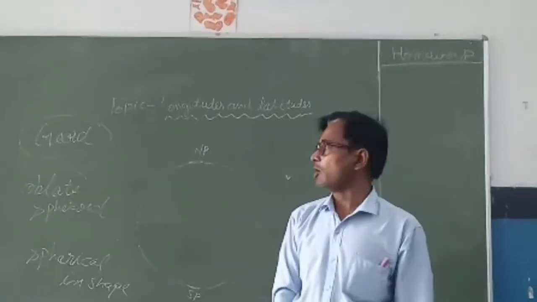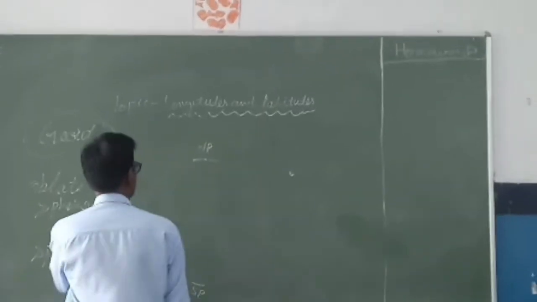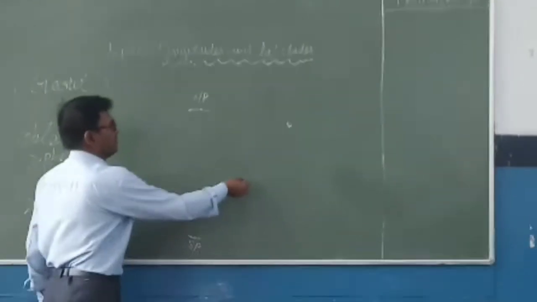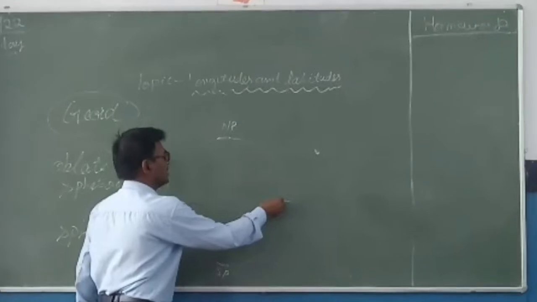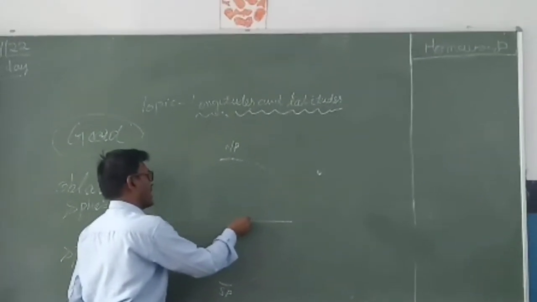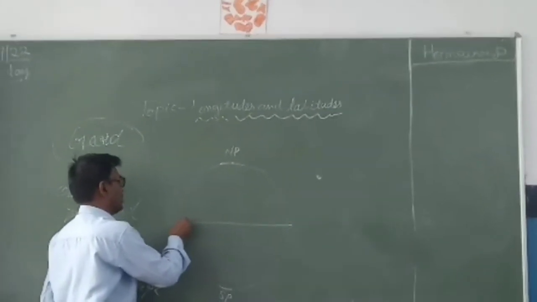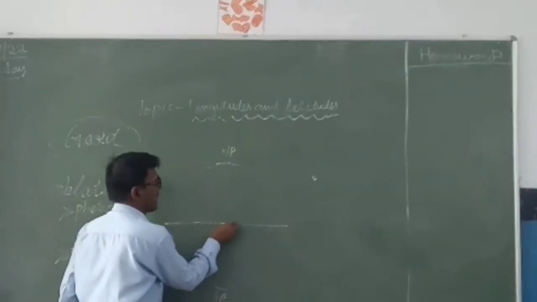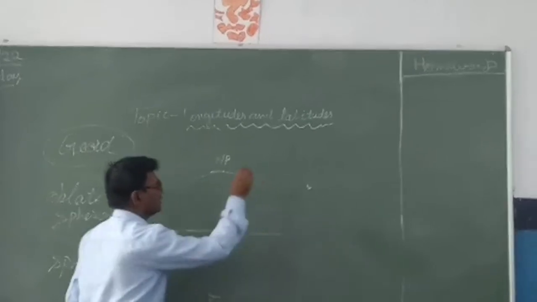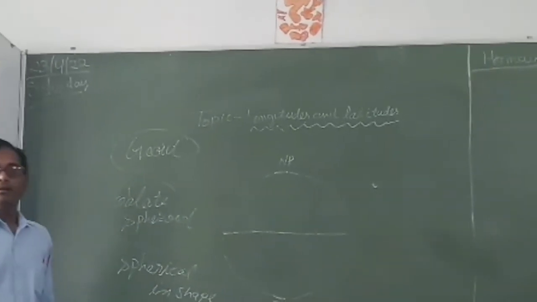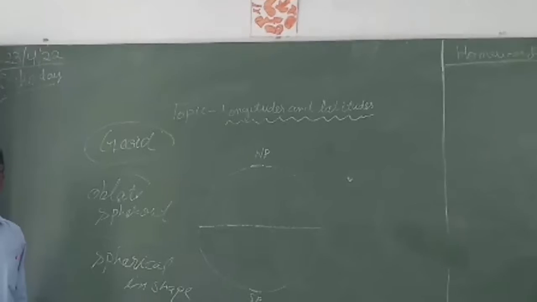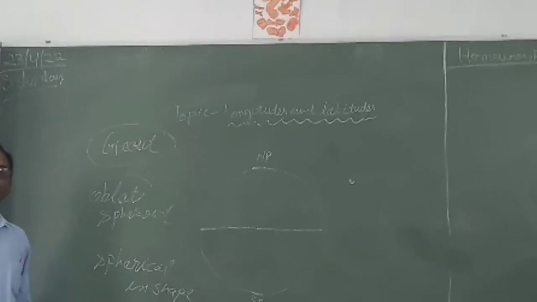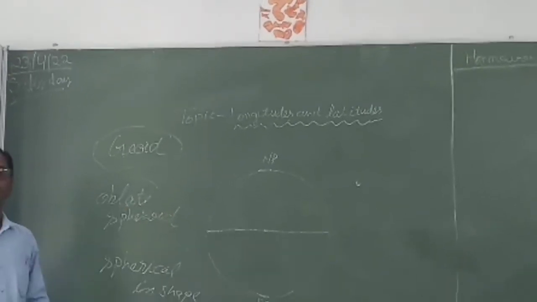Now, first of all, we try to understand major latitudes. This is a parallel line over the globe, and it is an imaginary line.